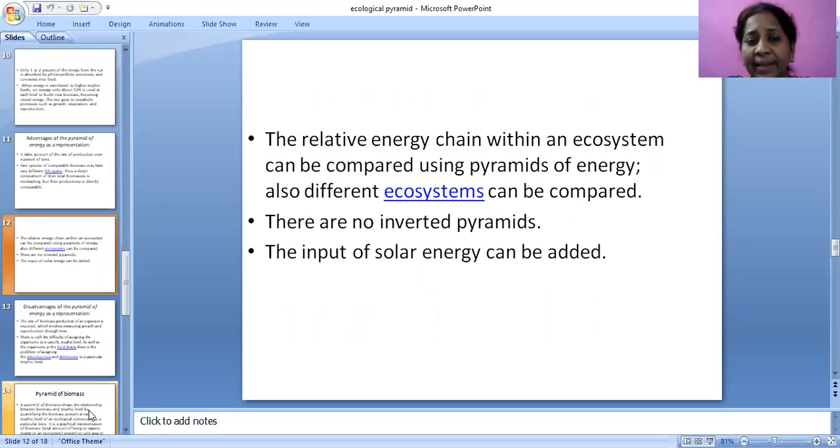The relative energy flow within an ecosystem can be compared using pyramids of energy. Also, different ecosystems can be compared. There are no inverted pyramids. The input of solar energy can be added.